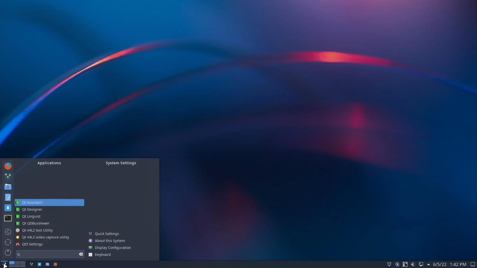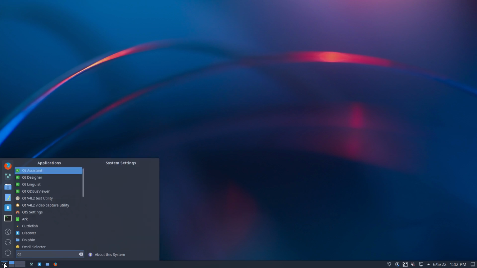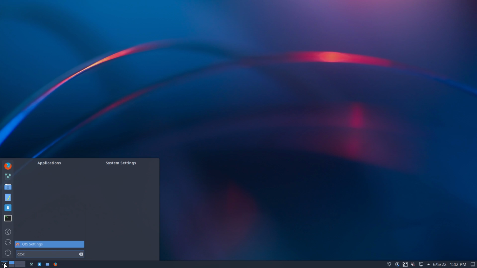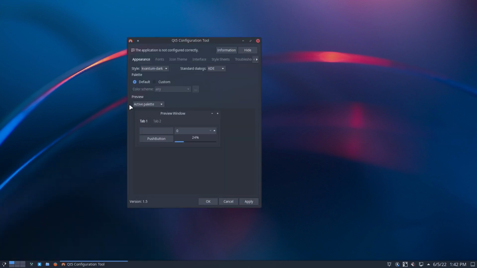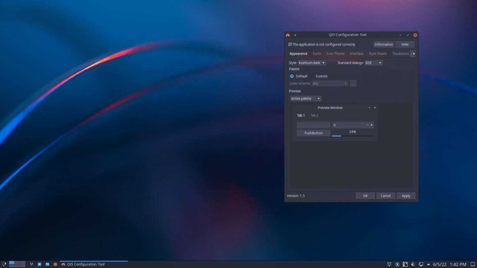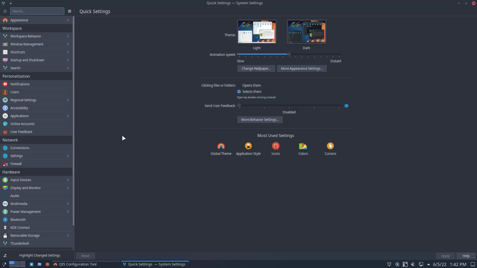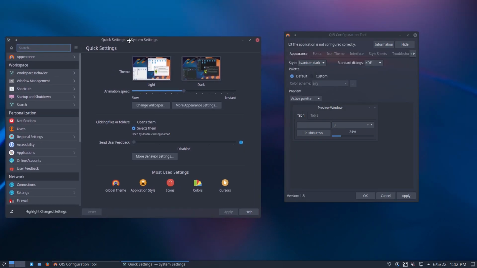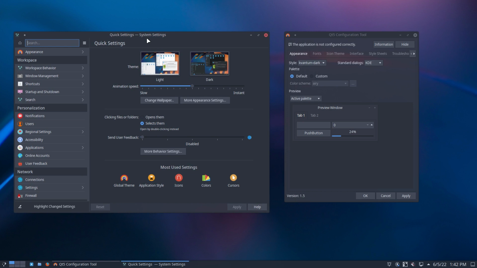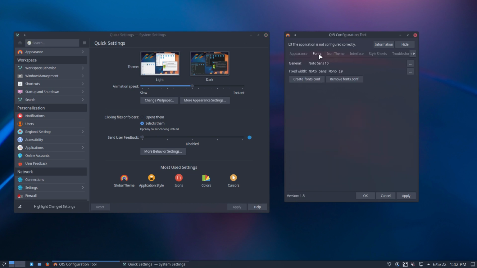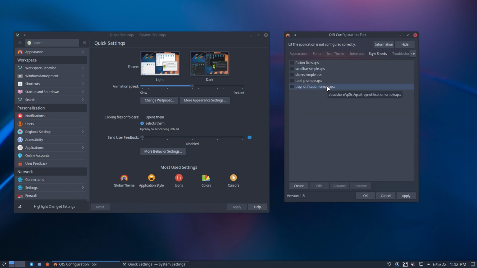So, qt5ct settings, and this application now rules, right? You can forget anything, well, maybe not anything, but this one is now in second priority, let's say. This one rules. This one will say, I'm going to change this, that, and that. All the stuff that's in here is overruling anything that's in here.